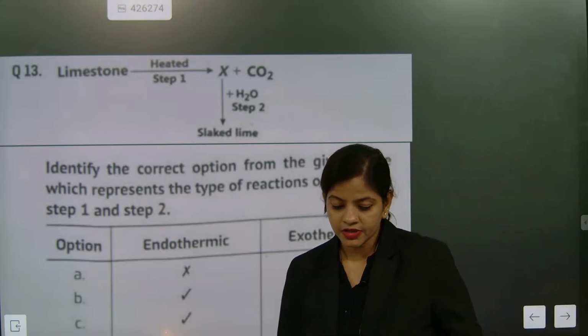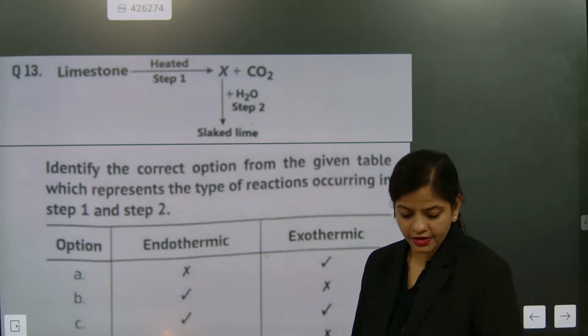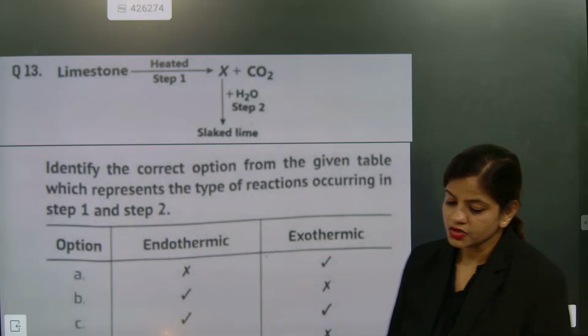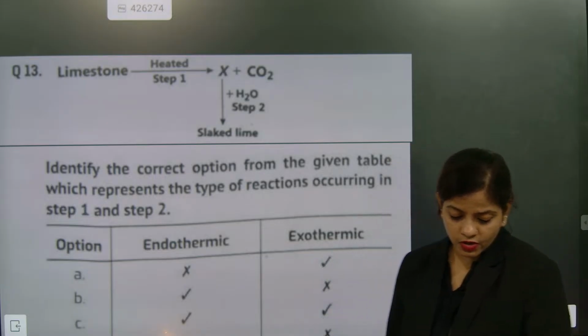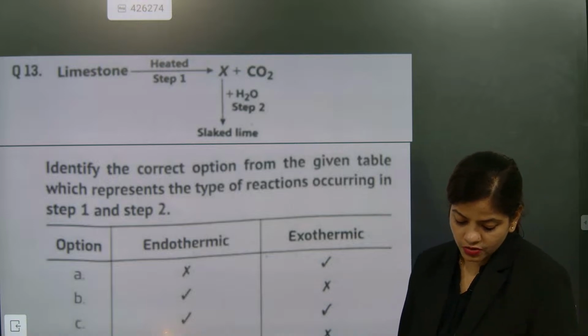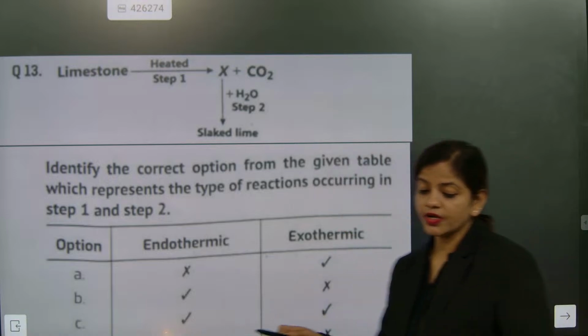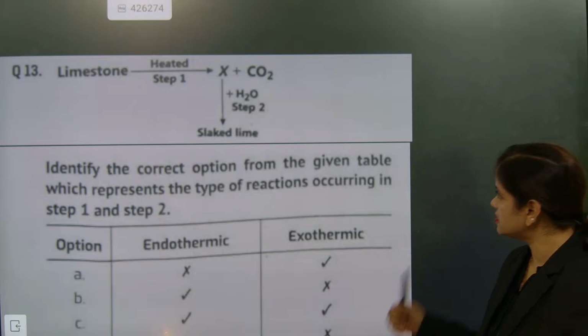Whenever limestone is heated, calcium oxide will be obtained. Is it going to be endothermic or exothermic? The correct answer is endothermic, absolutely, because it is receiving heat.